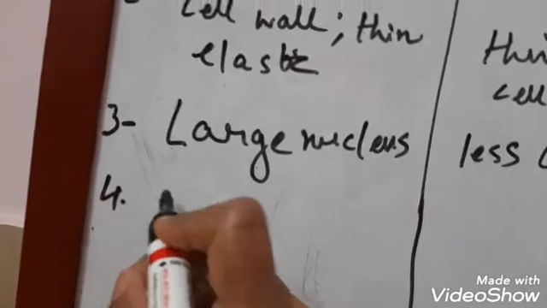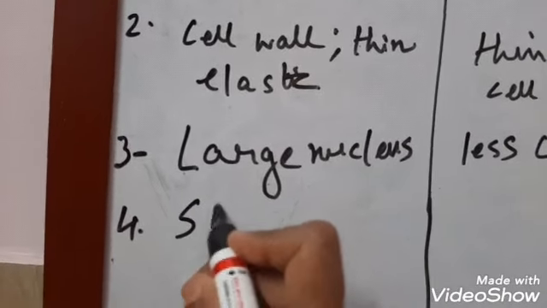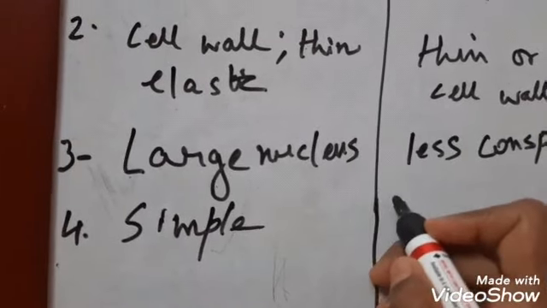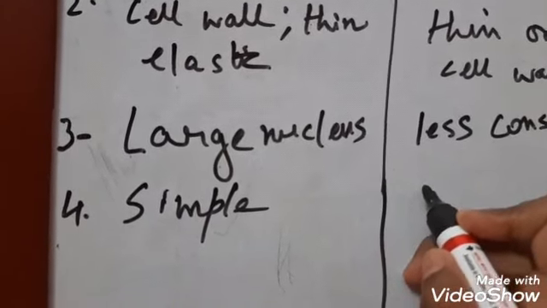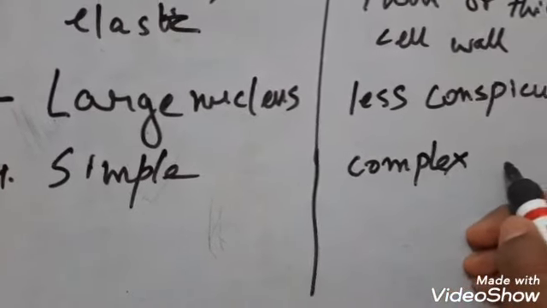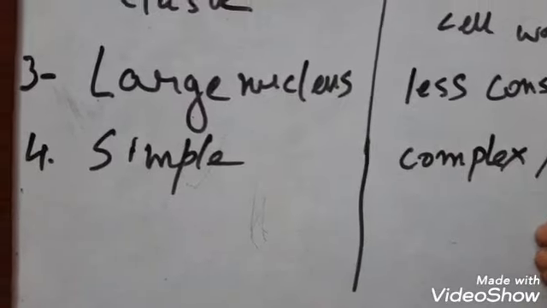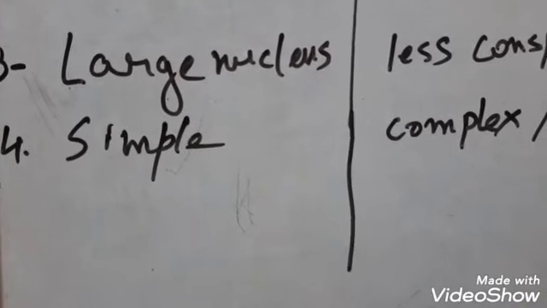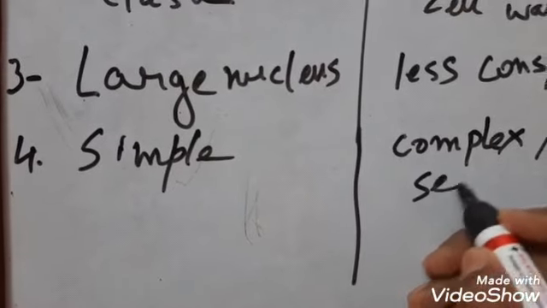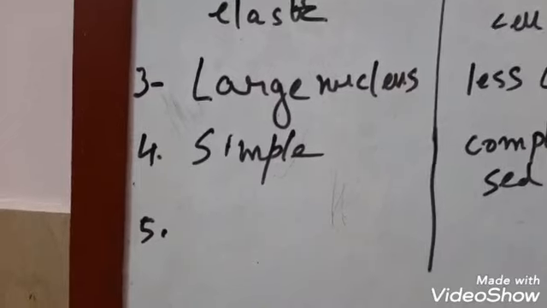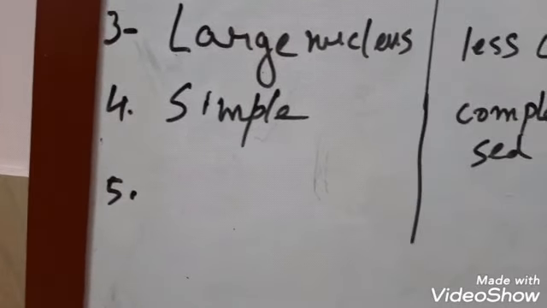What type of tissues are made from meristematic? They are simple tissues. They are called simple tissues. And here the permanent tissues, they are complex, or you can say specialized. Okay, the last point you may write, the very important, that is the nature of the cell.